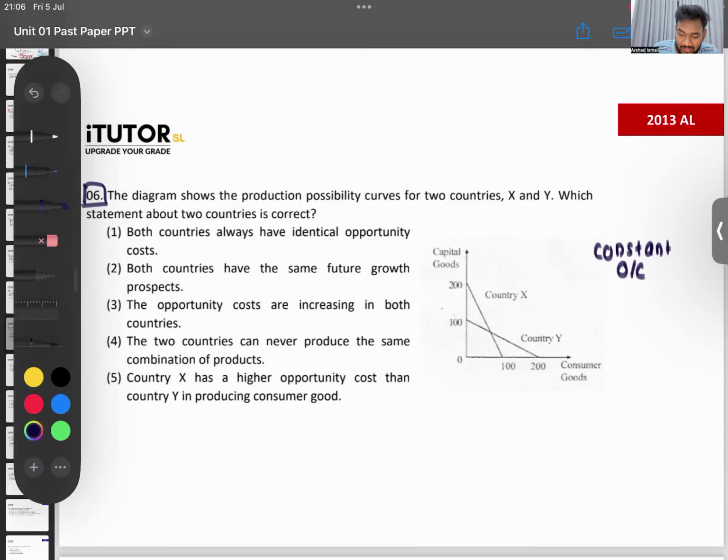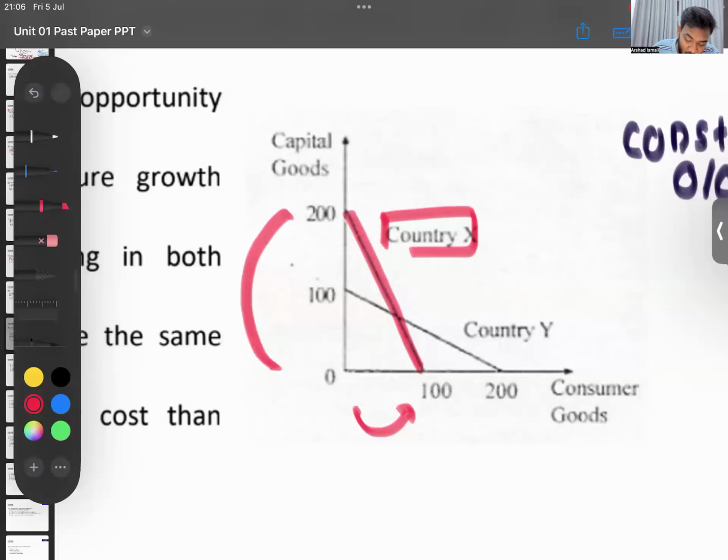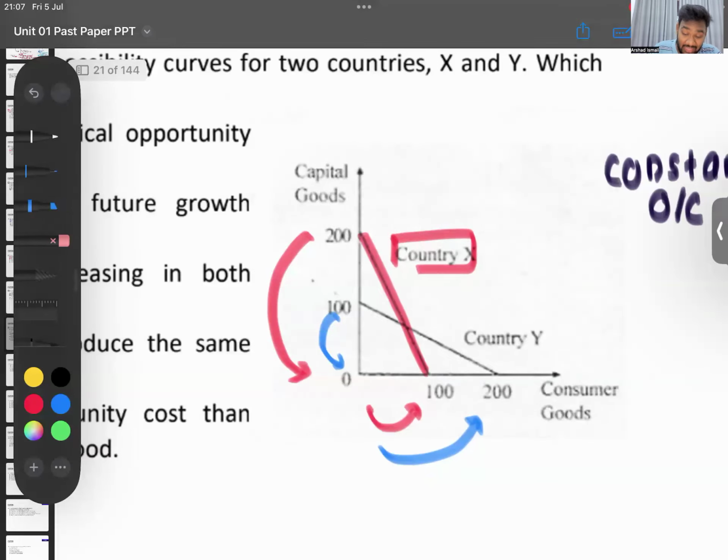For example, I'll just give you an example. This is country X, I'll draw it in red. In country X, to produce 100 consumer goods, they have to sacrifice 200 capital goods. So their opportunity cost is 200 capital. Then country Y, to produce 200 consumer goods, they have to only sacrifice 100 capital goods. Their opportunity cost is different. So opportunity costs are constant, but not equal between the two countries. Opportunity cost is the same within the country.